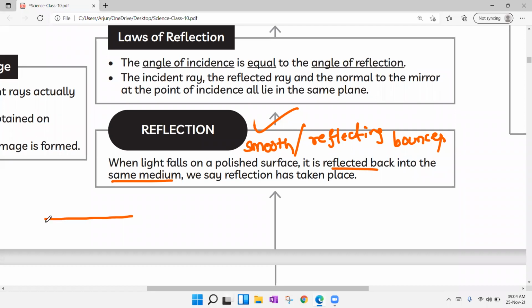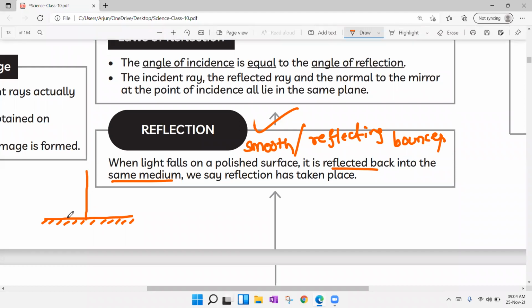Just if you observe, this is a plane mirror. There will be two sides for the plane mirror. For the reflecting side, we are not going to draw anything, but for the non-reflecting side, we are going to shade like this, just to indicate this one is the reflecting side and this one is the non-reflecting side. Now if you pass a light which is perpendicular to the surface of the mirror, that light ray bounces back in the same path. Such type of rays are known as normal rays. And in a plane mirror, how many normal rays can you draw? You can draw infinite number of normal rays.